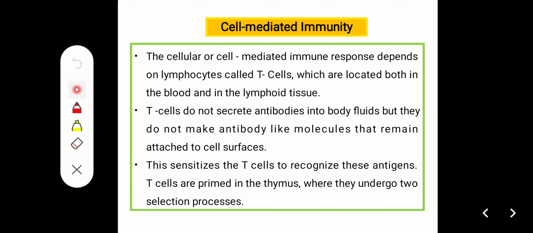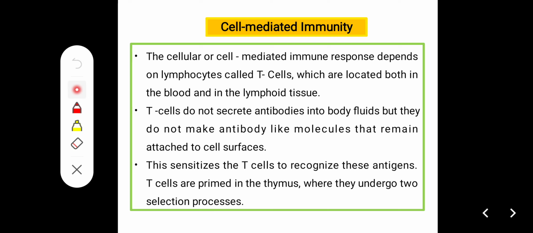Then there is the cell mediated immune system and the humoral immune system. First, we learn about the cell mediated immune system. The cellular or cell mediated immune response depends on lymphocytes called T cells, which are located in both the blood and the lymphoid tissue. T cells do not secrete antibodies into the body fluid, but they make antibody-like molecules that remain attached to the cell surface.